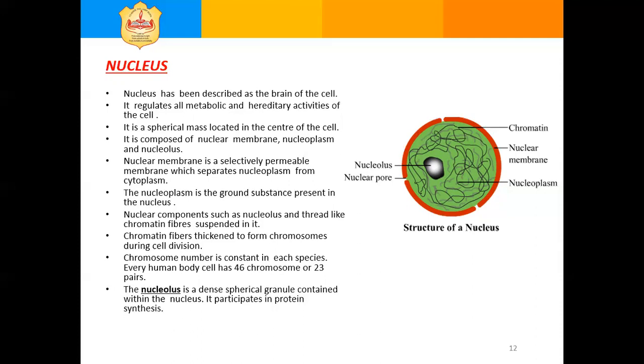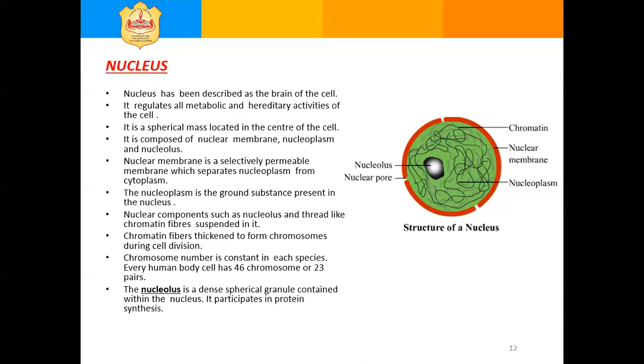Chromatin fibers are fine thread-like coiled filaments distributed in the nucleoplasm. At the time of cell division, they condense and thicken to form chromosomes. Chromosomes carry genes.